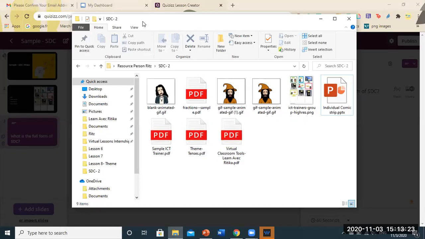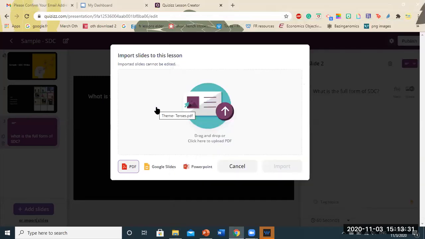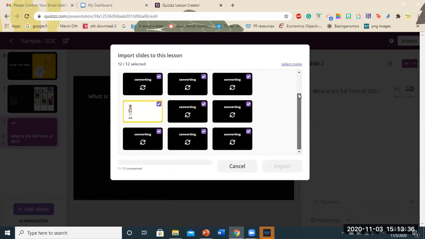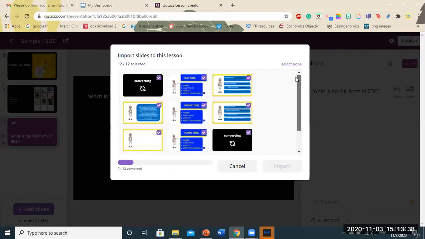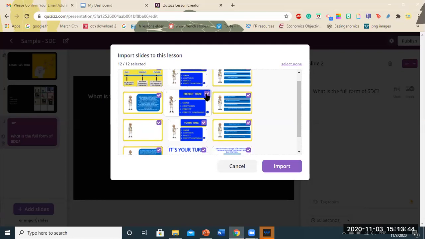So quite recently, I had done a lesson on tenses for grade 6. So I'm just going to show you that particular PowerPoint. So I had converted that PowerPoint into a PDF. So you can see that each slide is getting converted. Now maybe some slides I don't want to add here, so I can also delete them. So you see the purple tick marks, I can also delete those.